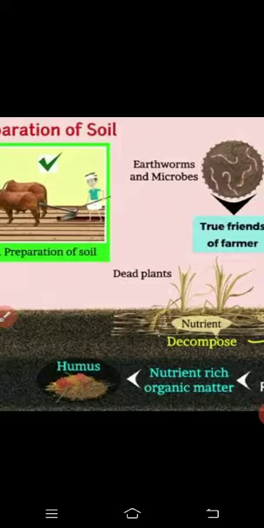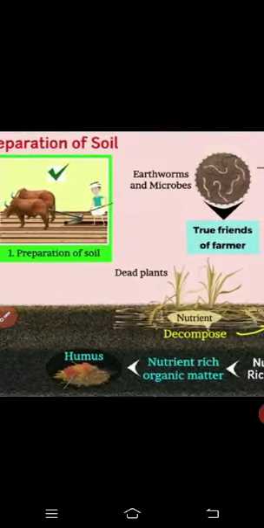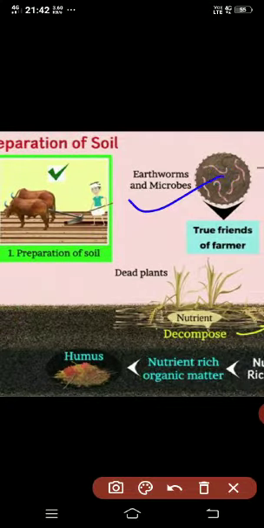The loosened soil also helps in the growth of earthworms and microbes present in the soil. Do you know, earthworms are called friends of the farmer because they turn the soil and provide humus to the soil. Turning and loosening of soil bring the nutrients to the top so that plants can absorb them.